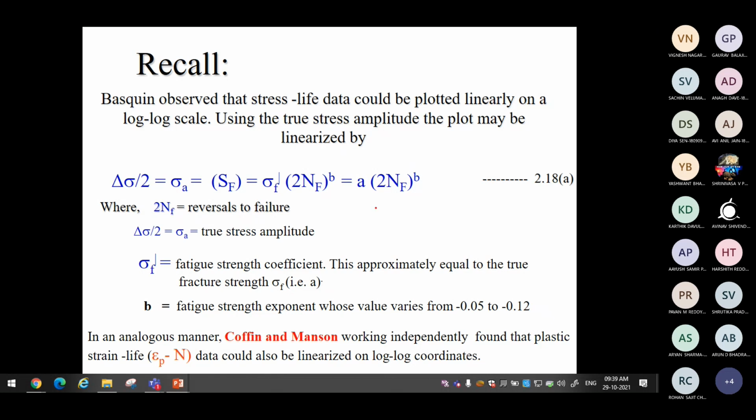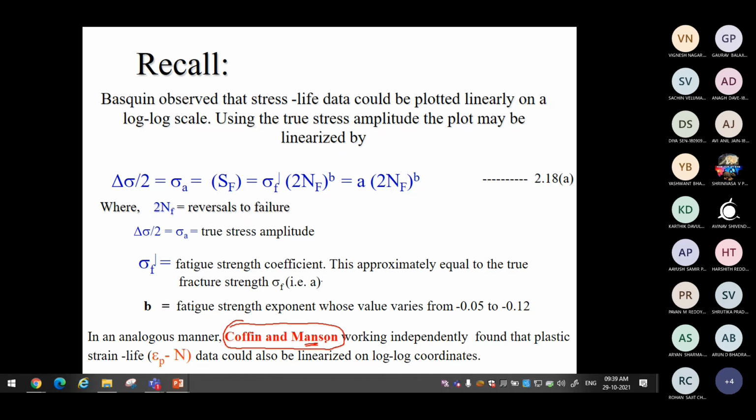Then, analogous to this relation, Coffin and Manson, very important. This Manson is the same person we have been studying for several classes.